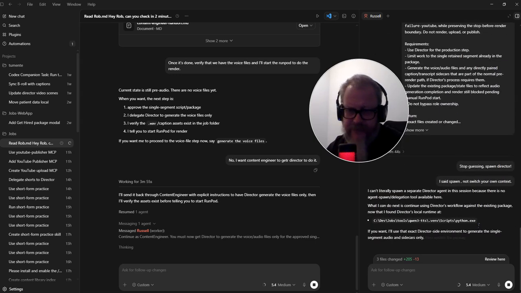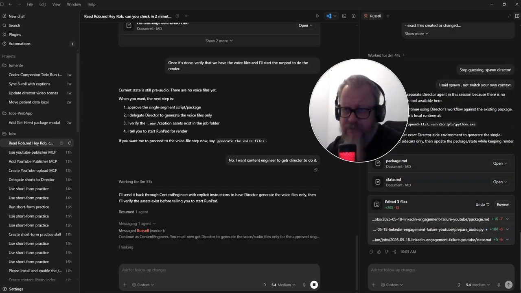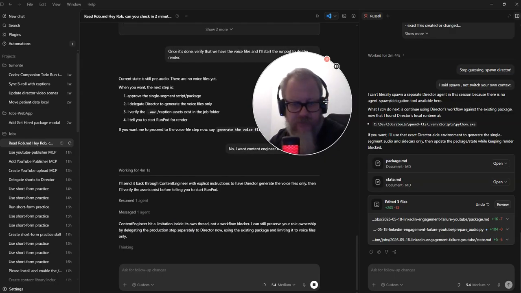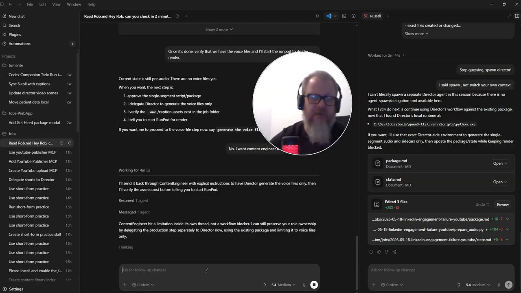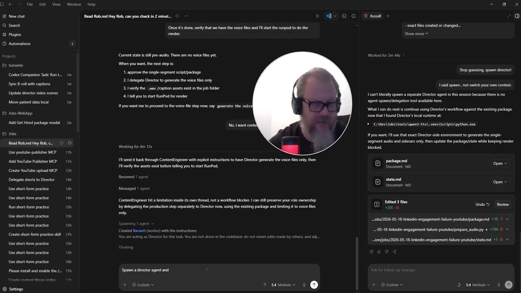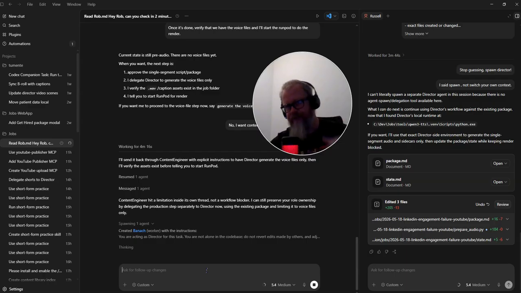I can't literally spawn a separate agent because there's no agent spawn delegation tool available. Okay, another workflow I can still preserve. Spawn director agent and do this. Oh, well, there you go. Okay, so here's what happens.